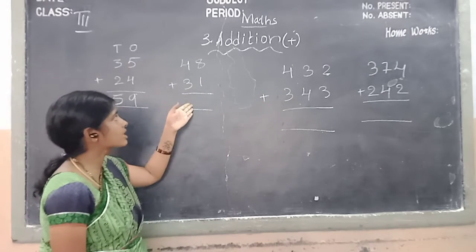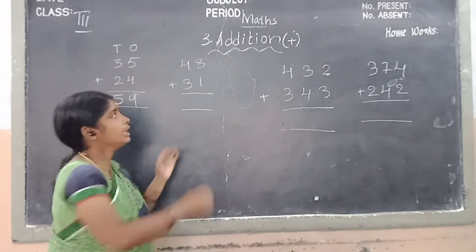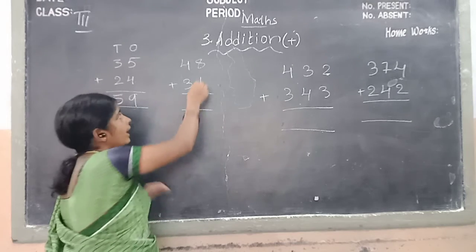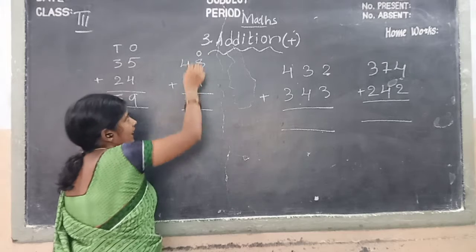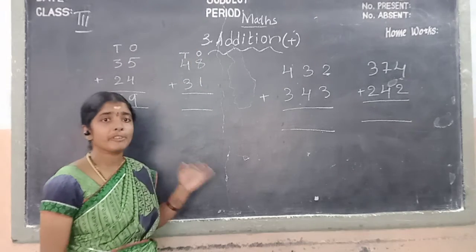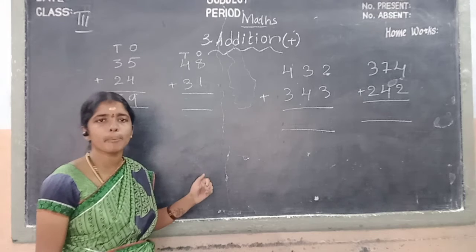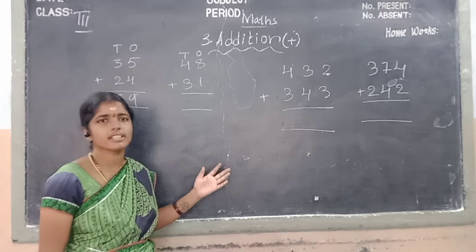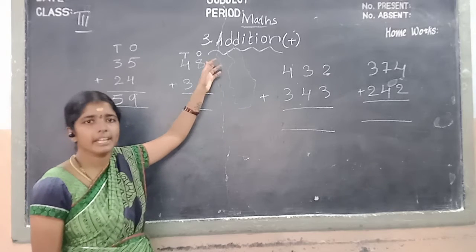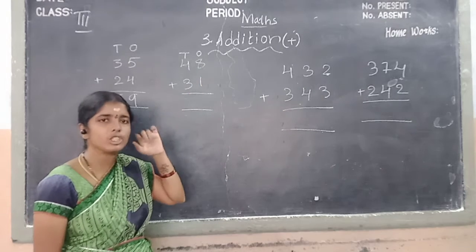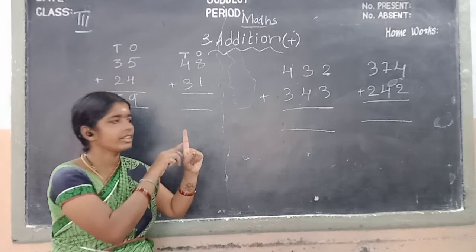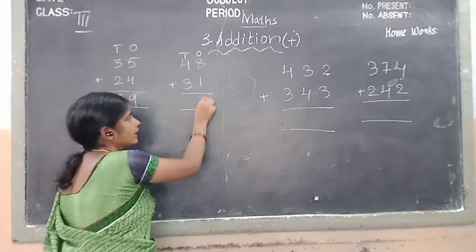Next, we go to the next example. This example is also 2-digit numbers. In one digit numbers, how many numbers are there, children? 8, 1. In tens digit, 2 numbers, 4, 3. Okay, children, before adding, we first take which digit numbers? 1-digit numbers. In 1-digit numbers, what is the first number? 8. We keep the 8 in your mind and take 1 finger. After 8, take 9. We write the 9 in the ones place.